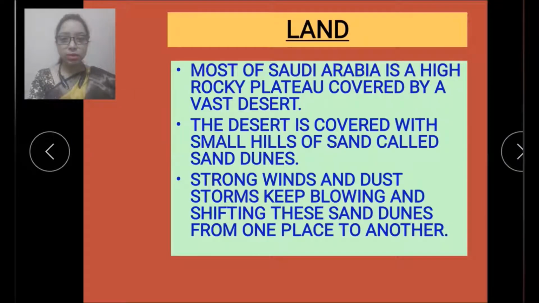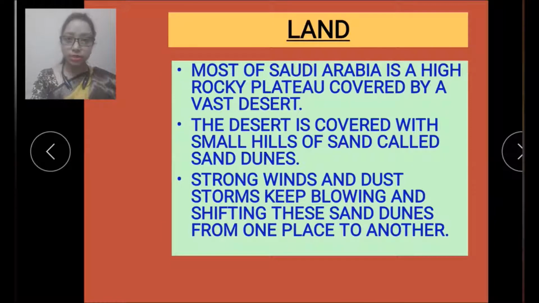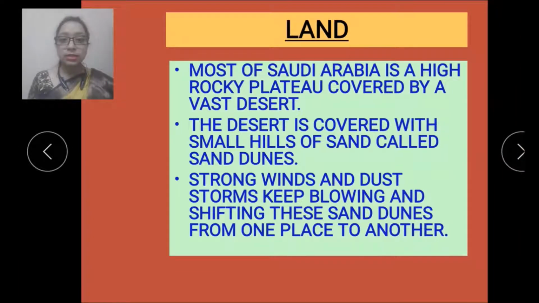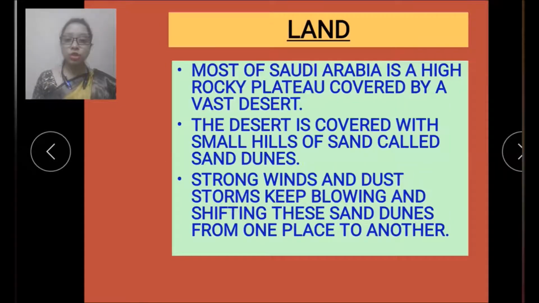Now we'll understand about the land of Saudi Arabia. So now let's read it out. Most of Saudi Arabia is a high rocky plateau covered by a vast desert. Plateau also you have studied in your class 3rd, 4th. So now let's just revise. What is a plateau? A plateau is a raised area of land that is flat on top. We can take the example of a table. So this is a plateau.